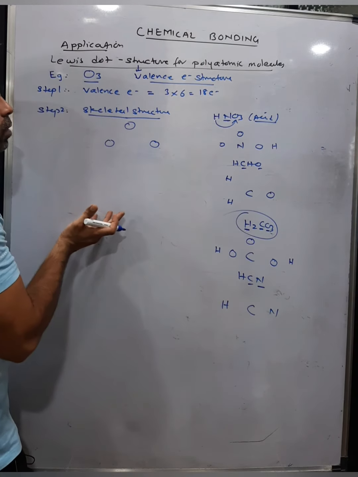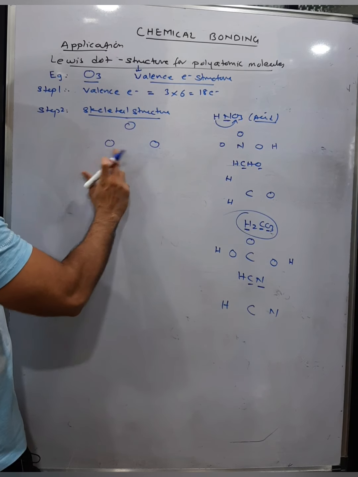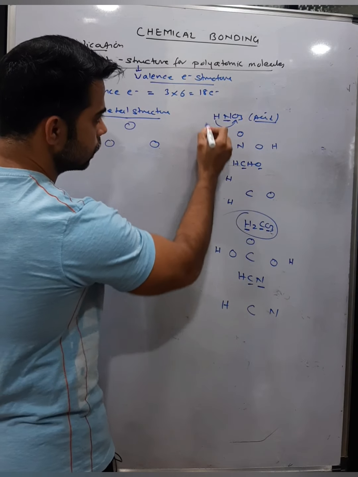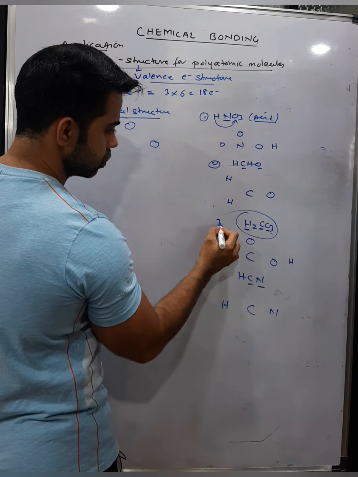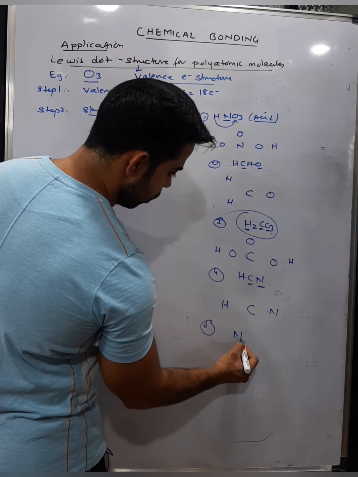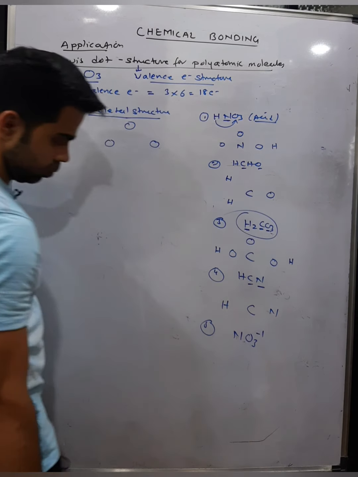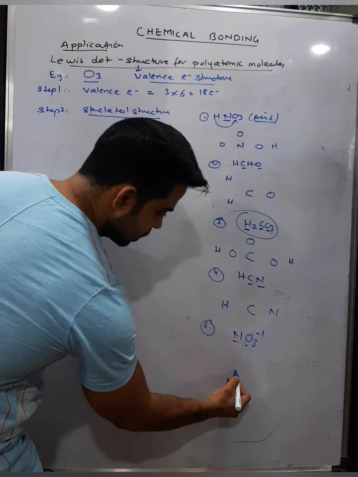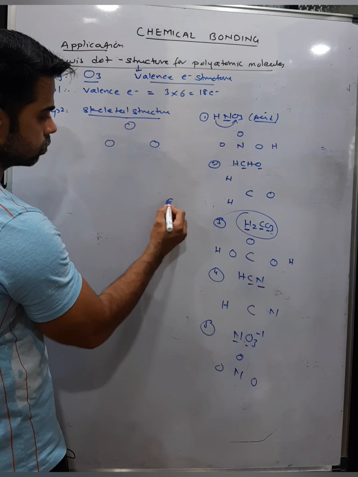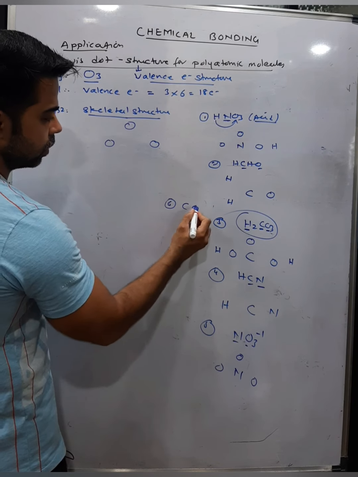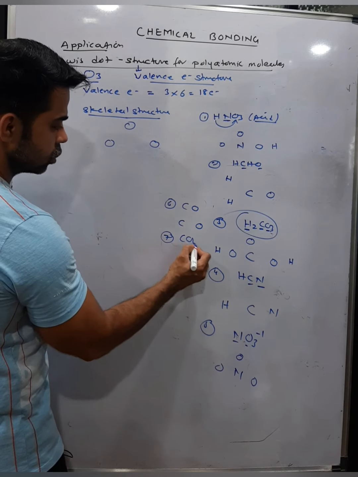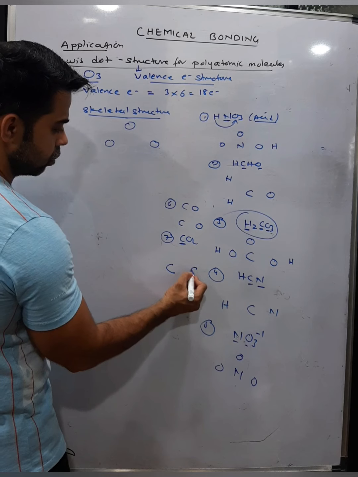Now here all three atoms are the same, so I'm writing one in the center and two at the side. Okay. So this is how you write down the skeletal structure for different elements. Now suppose the skeletal structure you need to write down is for NO3-1. Now it's an ion. There are 2 kinds of atoms, the less electronegative is nitrogen, surrounded by 3 oxygen. Skeletal structure, simple. Carbon monoxide. So it is CO, so the skeletal structure will be CO. There are only two. Now suppose carbon dioxide, CO2. So carbon, less electronegative, in the center, surrounded by the more electronegative atom.